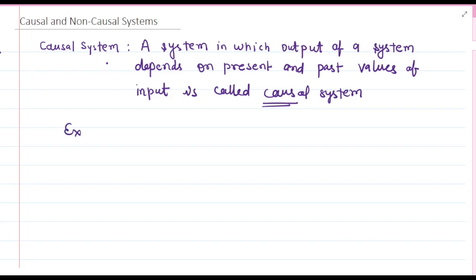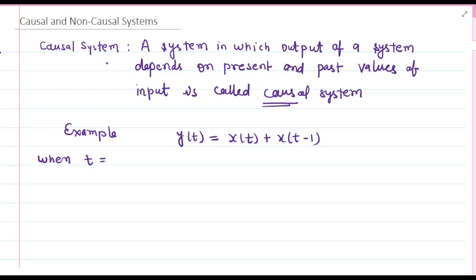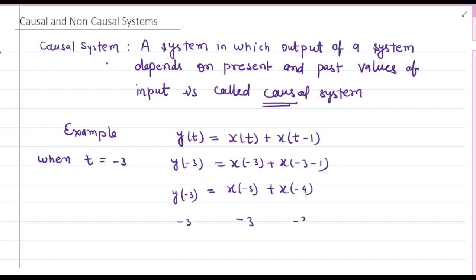So for example, y(t) is equal to x(t) plus x(t minus 1). Here you can see, if I substitute t equal to minus 5, then it becomes y(minus 5) is equal to x(minus 5) plus x(minus 6).